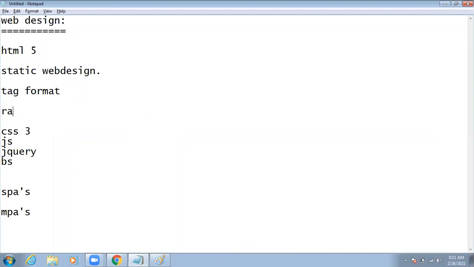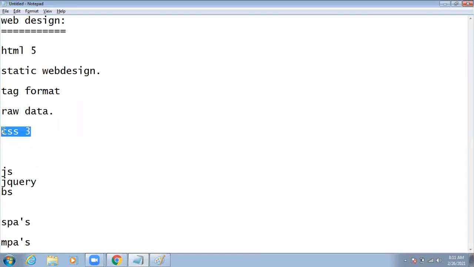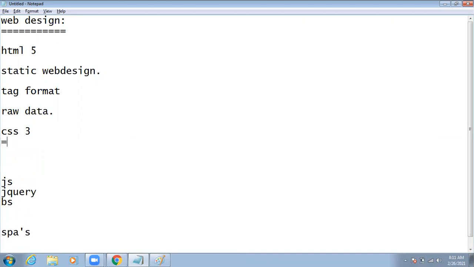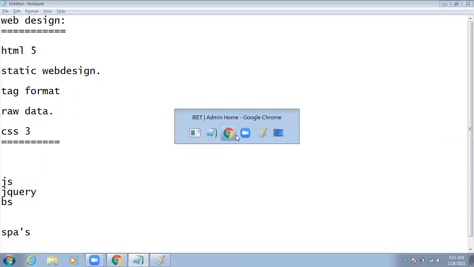HTML is nothing but raw data. We can simply say it is raw data, in the sense there is no proper look and feel, just without markup. If you want to do the complete decoration part, with the help of CSS and CSS3 we can decorate the web page. We'll discuss how we are going to decorate the web page.